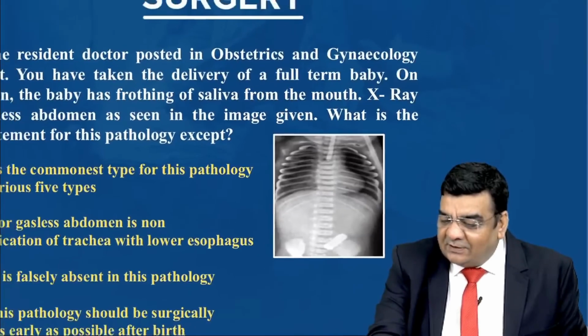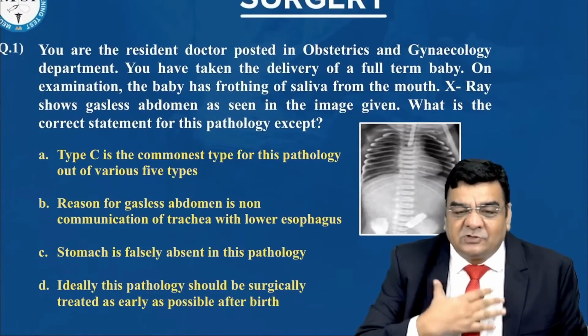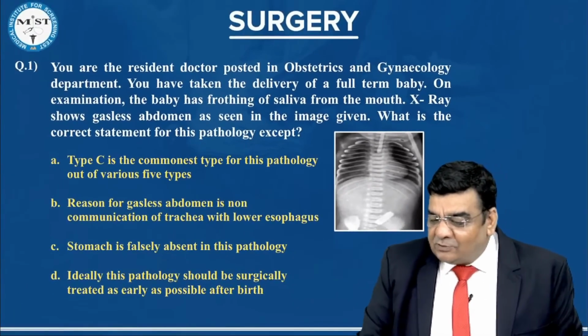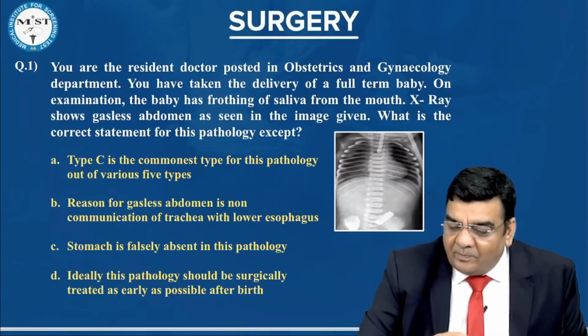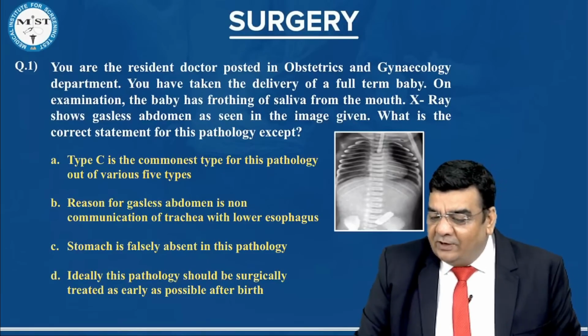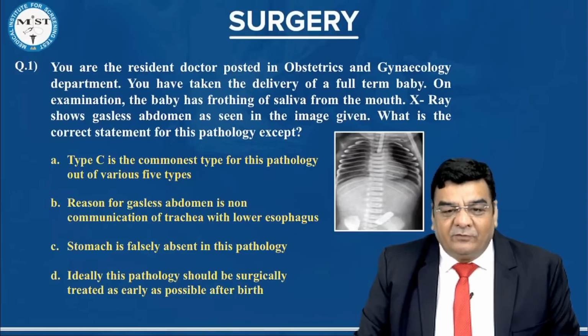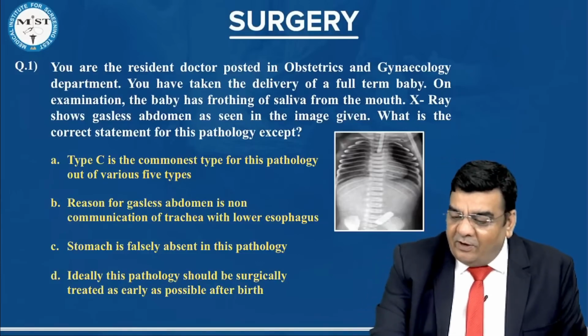You have seen this X-ray a number of times, and it's really an honor for me to congratulate all of you that you are able to identify this particular pathology in the X-ray. Very good. So it looks to be esophageal atresia. Now let us take a look at the options.